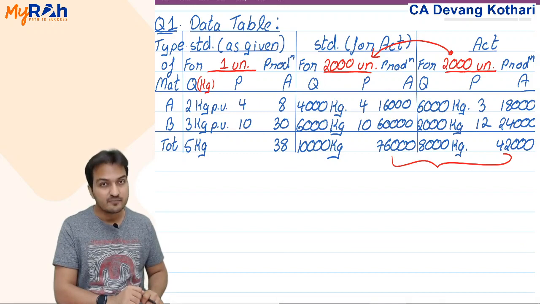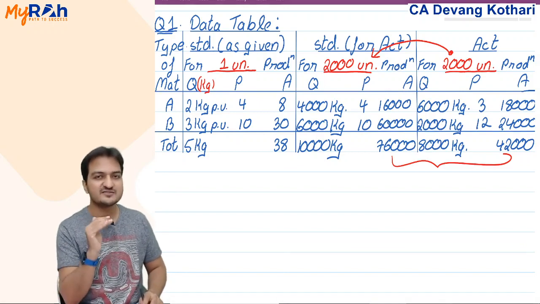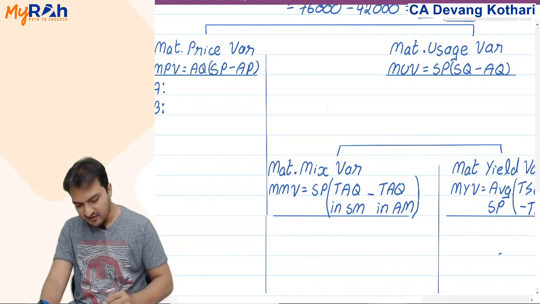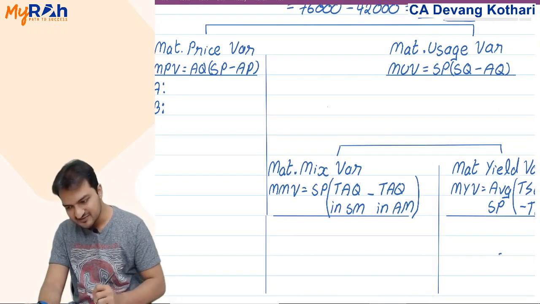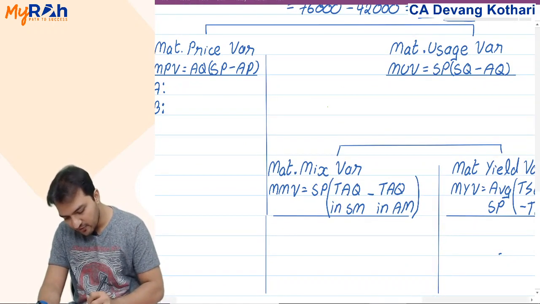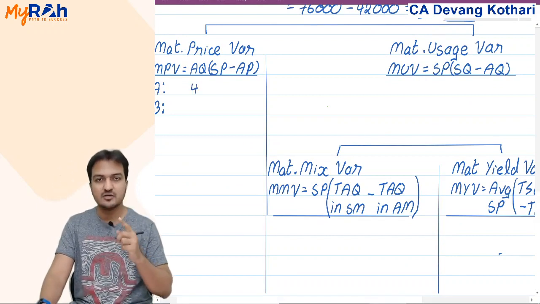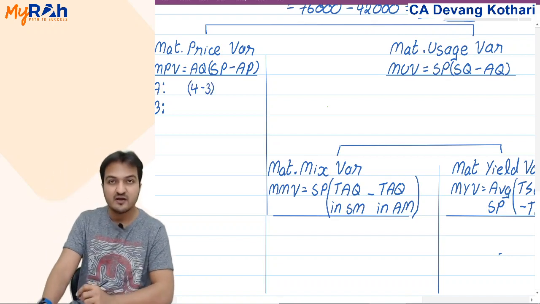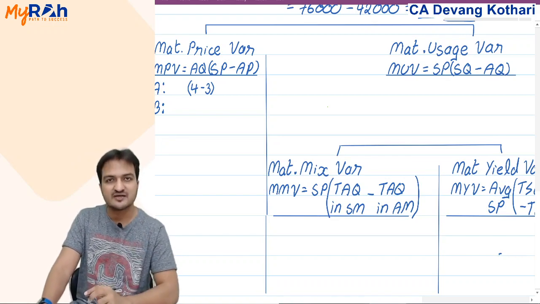Is that very clear? Acha. Now, this 1 rupee that I saved, I can show in my calculation like this. 4 rupees is the price I was supposed to pay, but actually I paid only 3 rupees. So 4 minus 3 indicates that 1 rupee is what I saved.